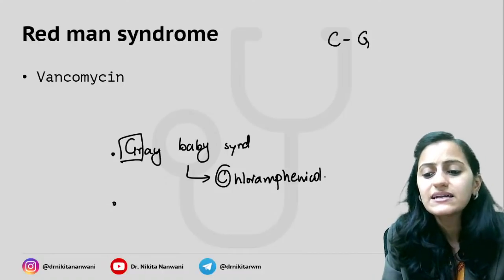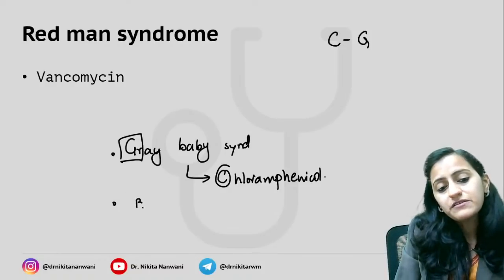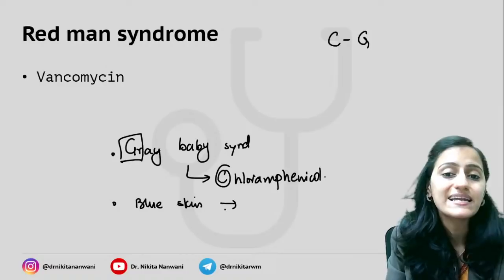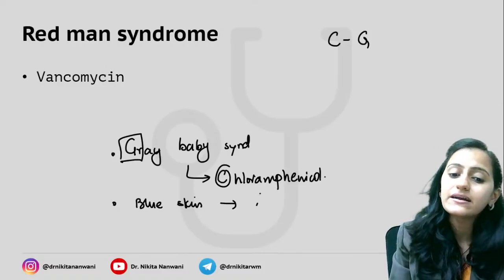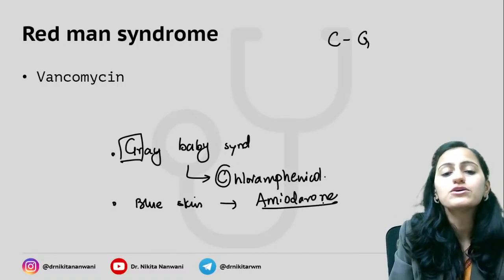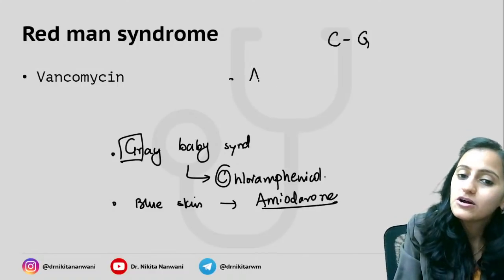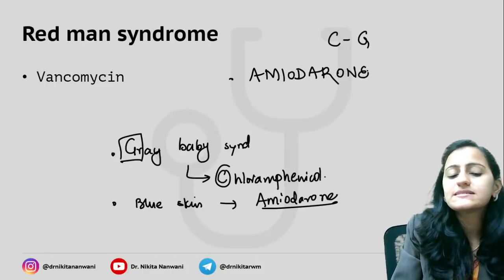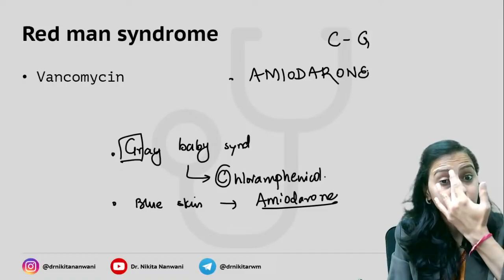Which are the other color-related side effects that we know? Which one causes the blue pigmentation of the skin? Your recent INICET question. Antiarrhythmic. Remember, it's your amiodarone. What are the side effects that we see with amiodarone?